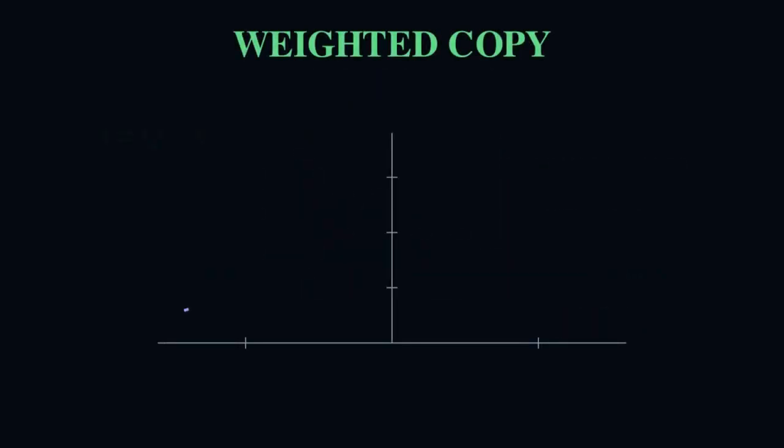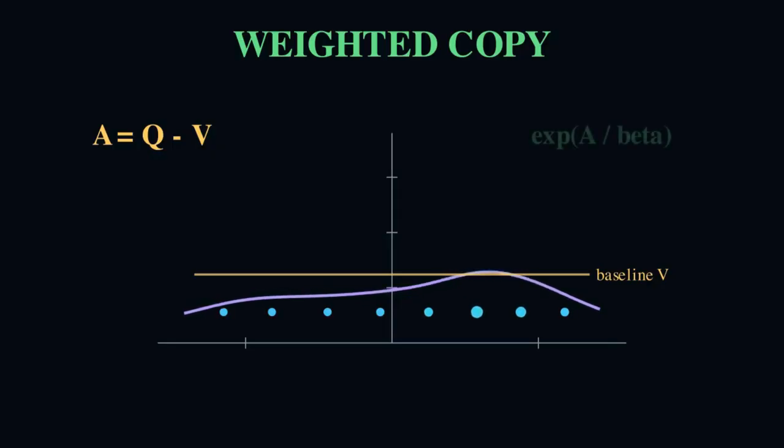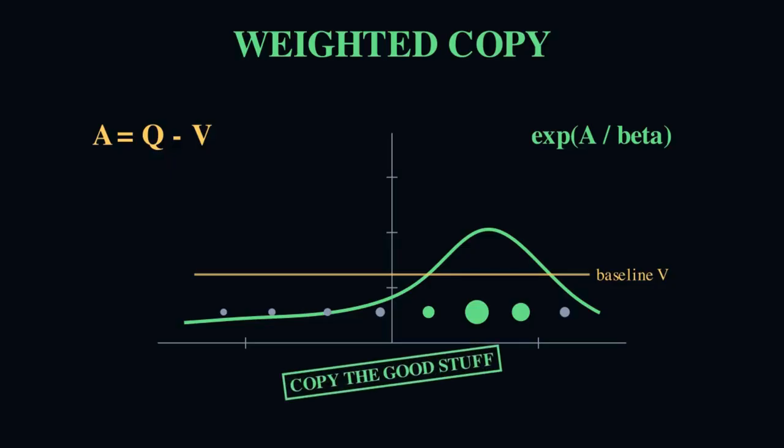Now we still need a policy. On screen, the blue dots are the dataset actions the actor is allowed to copy. The yellow line is V, our baseline, and for each dot, we compare Q to that value. A equals Q minus V. If a dot is above the baseline, the action did better than expected, and if it's below, it did worse. The purple curve we saw is plain behavior cloning. It copies the dataset as is, and IQL is able to bend that curve, and when the green weighted line appears, the good dots swell and pull the policy towards them. That is advantage weighted cloning. The actor is still learning from real actions on the screen, it's just copying the better actions more.